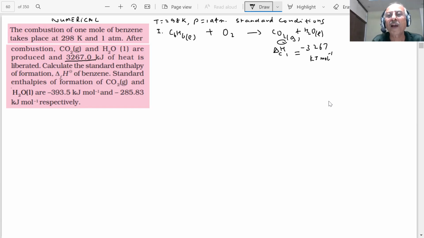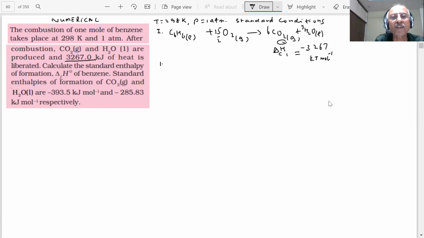Okay? Balance the equation. This is not balanced. 6 carbon here, there will be 6 CO2, then 6 H, so 3H2O. You have to balance the oxygen also. How will you balance? Then how many oxygens are there? 12 plus 3 is 15. So you have 15 by 2 O2. This is now the first equation.